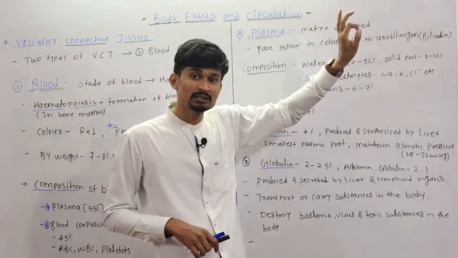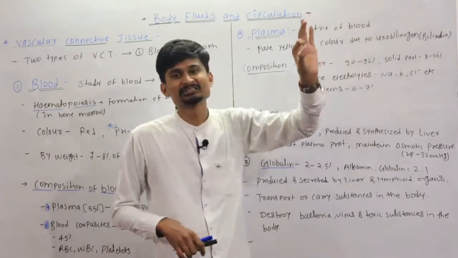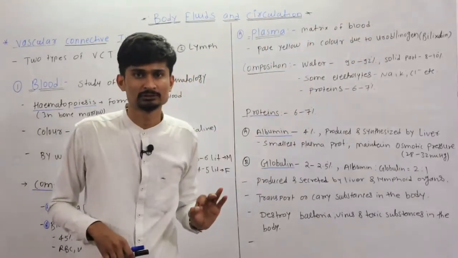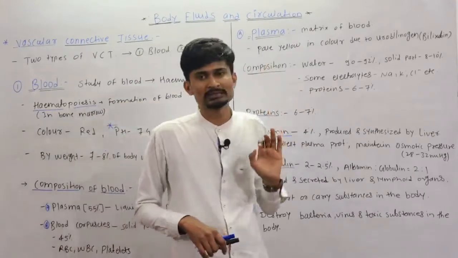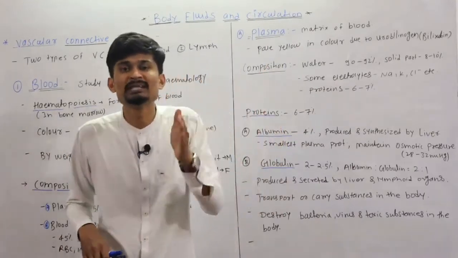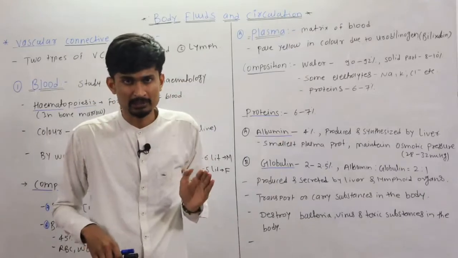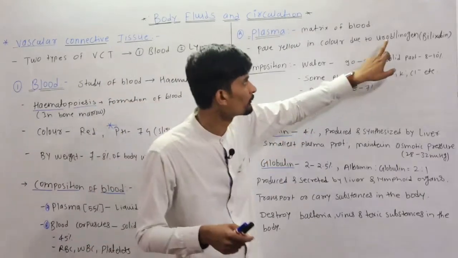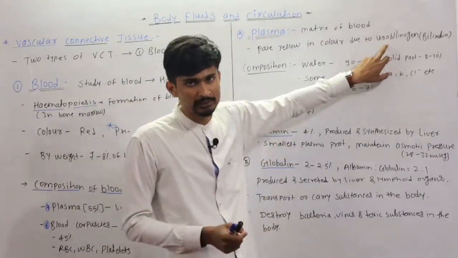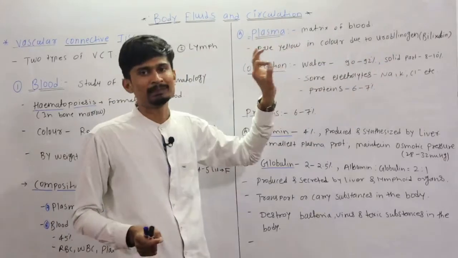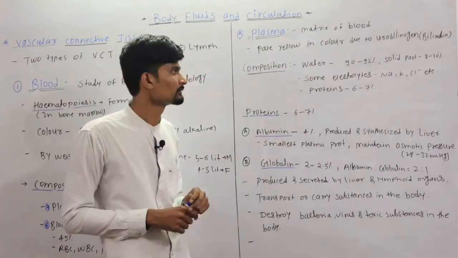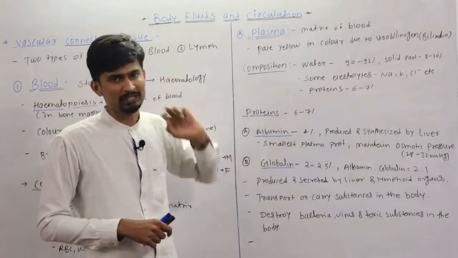Okay students, the color is due to the presence of the urobilinogen. What is this urobilinogen? Urobilinogen is a form of bilirubin, that is the bile pigment. And due to presence of this urobilinogen, which has the yellow color, this plasma is pale yellowish in color. Next, the composition of plasma.